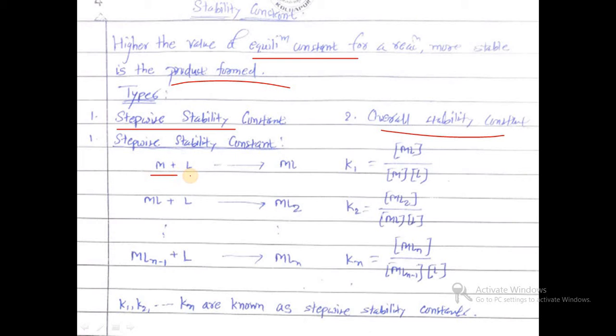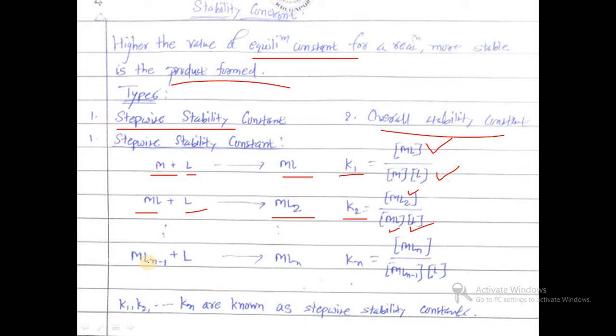When metal M reacts with ligand L, we get the complex ML. Then the constant K1 is known as the stability constant. K1 is the ratio of the concentration of product divided by the concentration of reactants. So K1 is equal to ML divided by the concentration of M into L. In the second step, ML reacts with another ligand and we get ML2. Then the K2 constant is equal to the concentration of ML2 divided by the concentration of reactant ML into L.